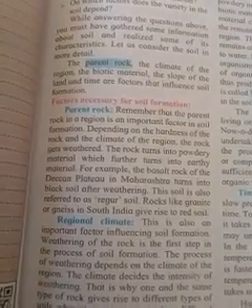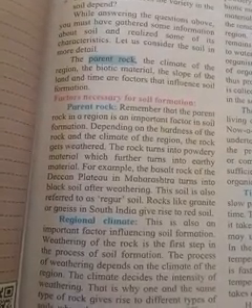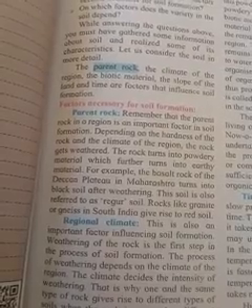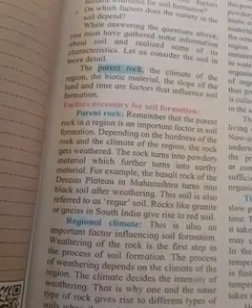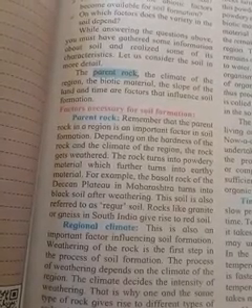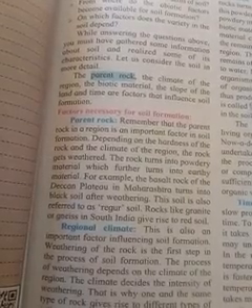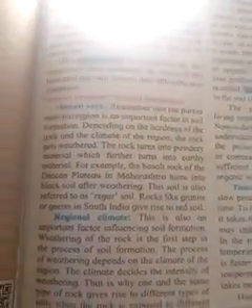This soil is also referred to as regur soil, and rocks like granite or gneiss in South India give rise to red soils.